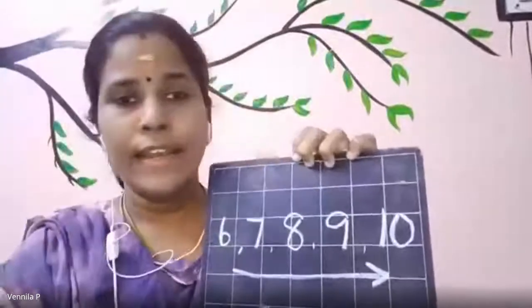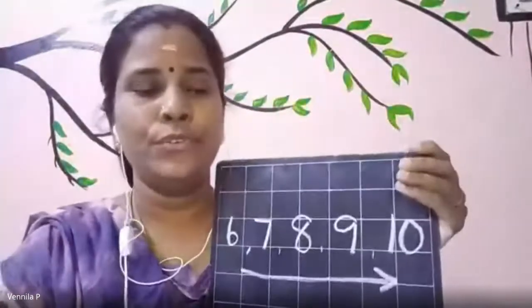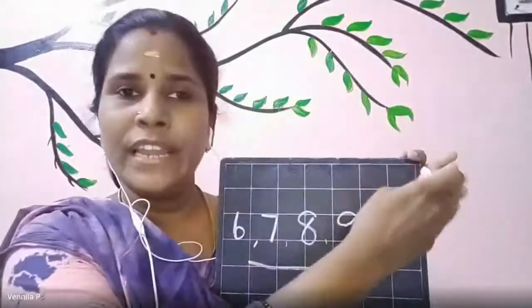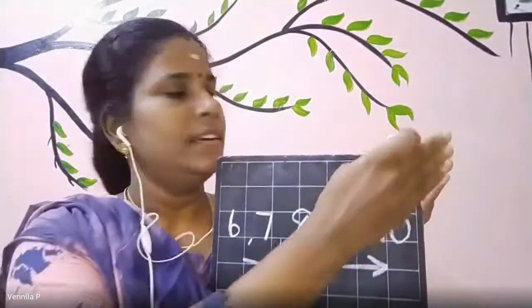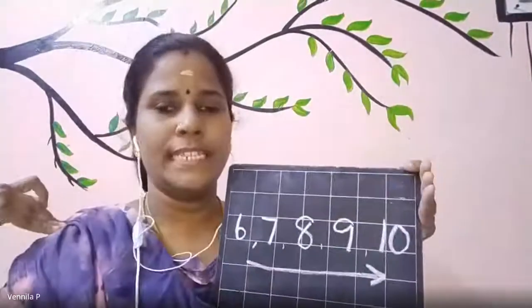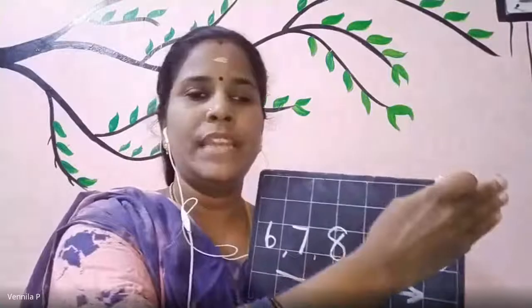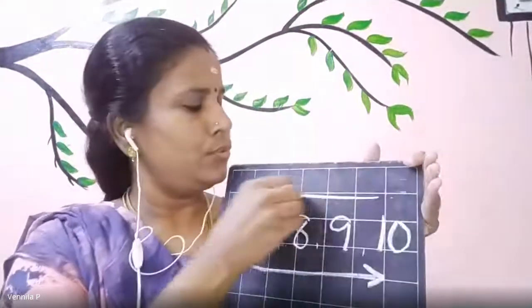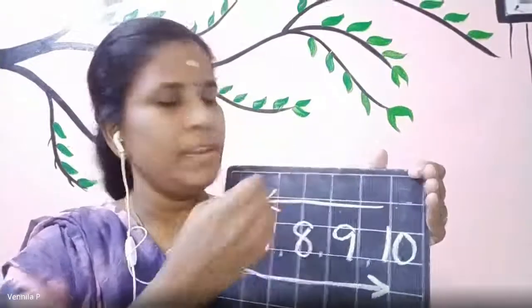Okay. And now I want any one of you to read from this way to this way, from your left hand. Where is your left hand? Here. From left to right. Yeah, Janavi. Come on, Janavi. I want you to read from left to right. Come on, Janavi.